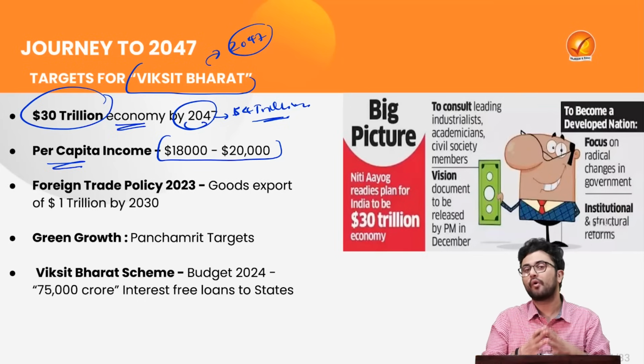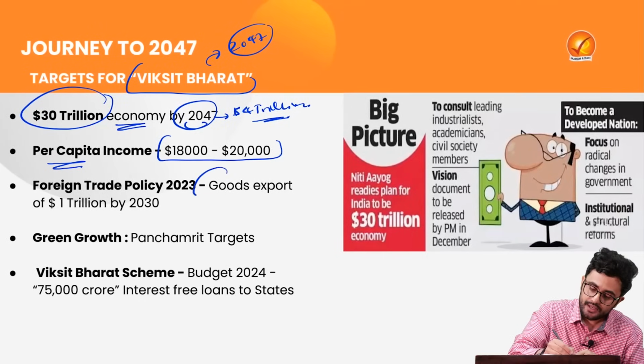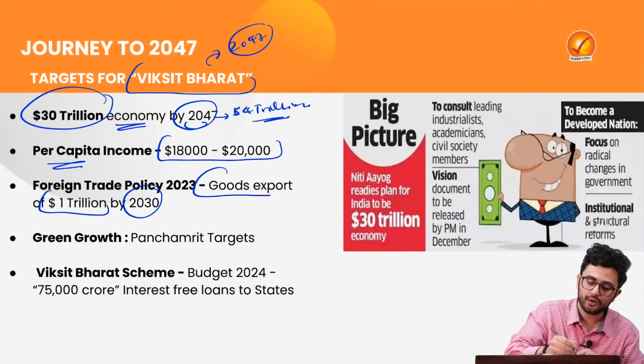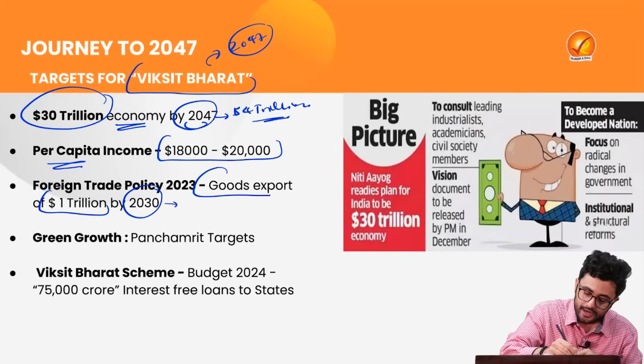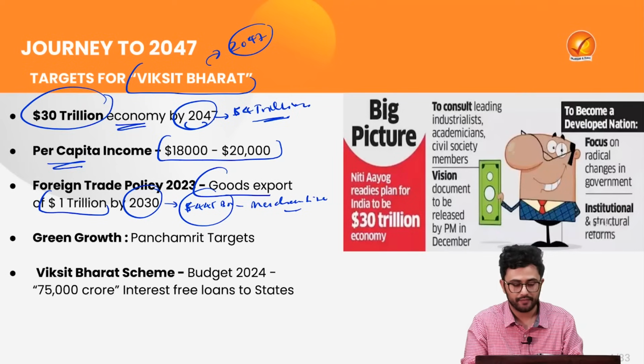Now, as per the Foreign Trade Policy 2023, we are aspiring to increase our goods export up to $1 trillion by the year 2030. Currently, $445 billion of merchandise export trade was registered in this year itself.